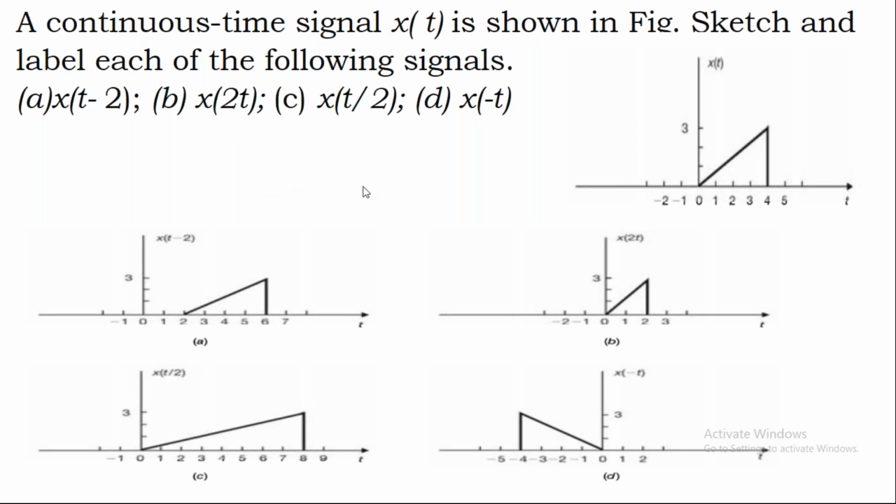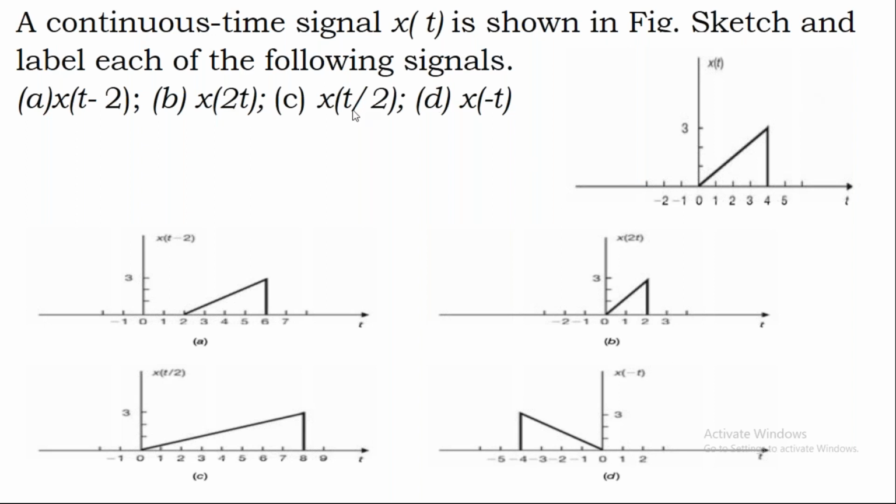Please try to understand this. We already discussed this in the concept of basic operations on signals. So if the scaling factor is greater than 1, then you call it a compressed signal.